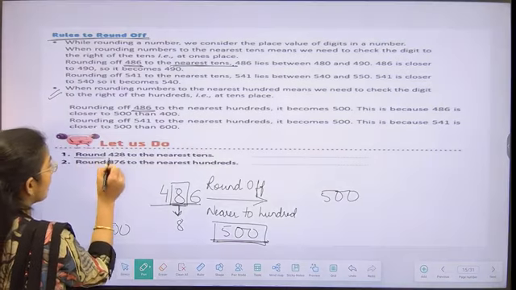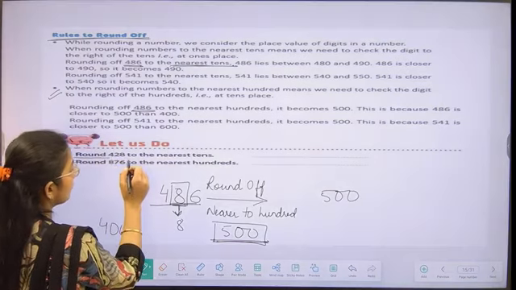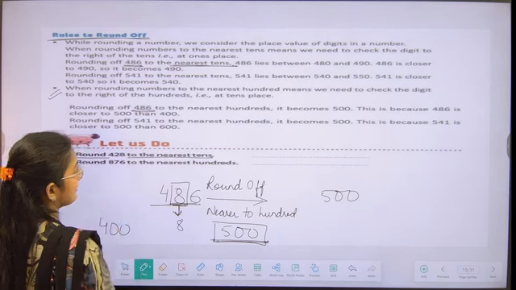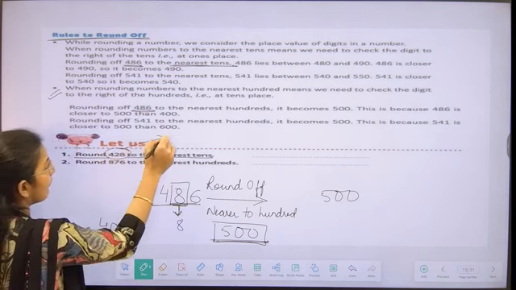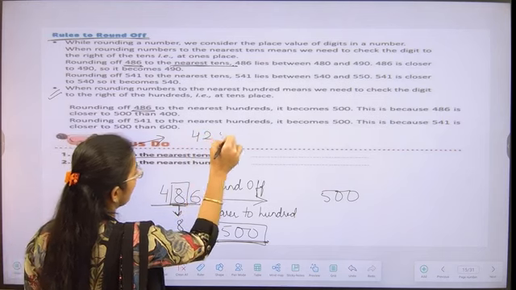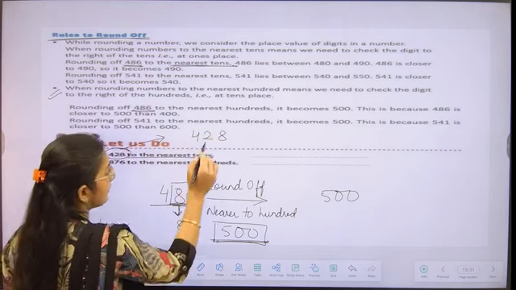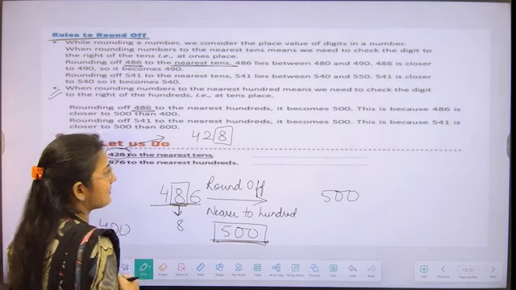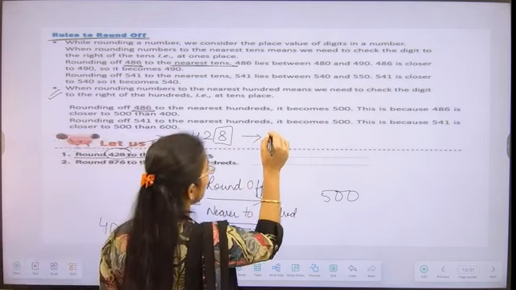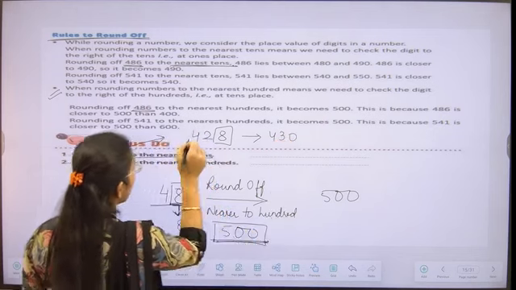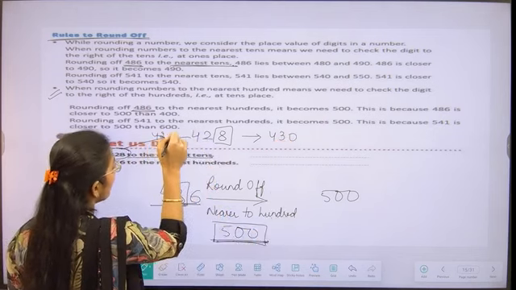We have to round 428 to the nearest tens. Now for rounding off 428 to its tens place, we have to see its ones place value is 8. So we can say that it is closer to 430 or closer to 420.